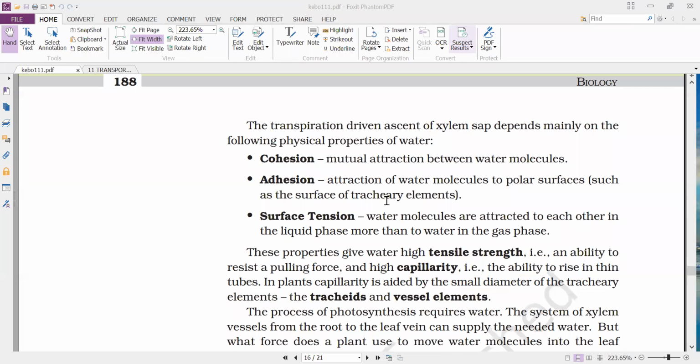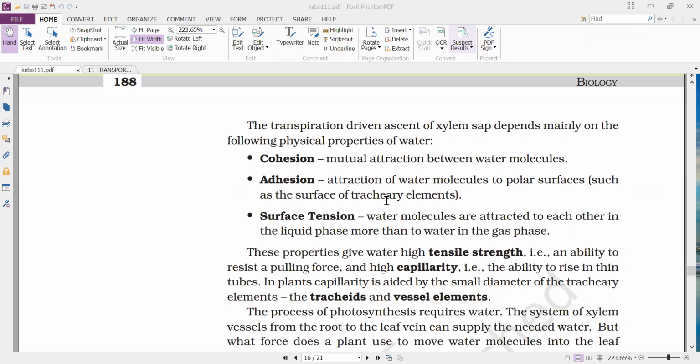So this force of attraction in the liquid phase helps in raising the water level to a height. Because of all these three properties, the water is kept together without any breaking.